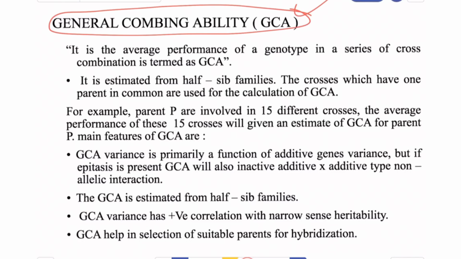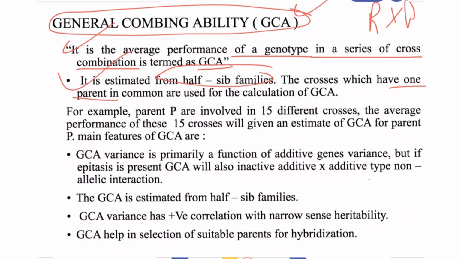What is general combining ability? It is the average performance of a genotype in a series of cross combinations. GCA is estimated from a half-sib family. What is a half-sib family? It means only one parent is common in the cross combinations, P1 and P2. Suppose this one is always used as a common parent during the calculation of GCA. For example, if parent P is involved in 15 different crosses, then the average performance of these 15 crosses will give an estimate of GCA for parent P.